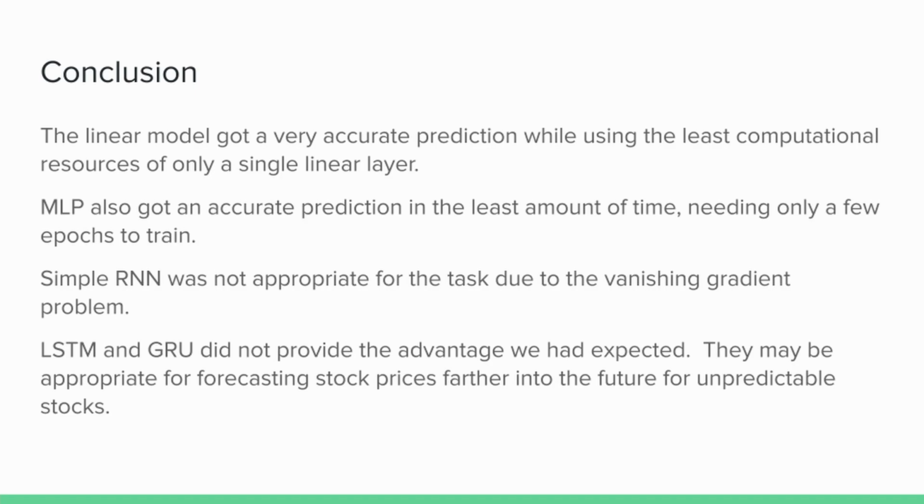In conclusion, the linear model received a very accurate prediction while using the least computational resources. MLP was also accurate, needing more layers but less time to train. Simple RNN was not appropriate for the task due to the vanishing gradient problem. And finally, even though LSTM and GRU did not provide the advantage we expected, they may be appropriate for forecasting stock prices into the future as opposed to simply recreating stocks they were not trained on.